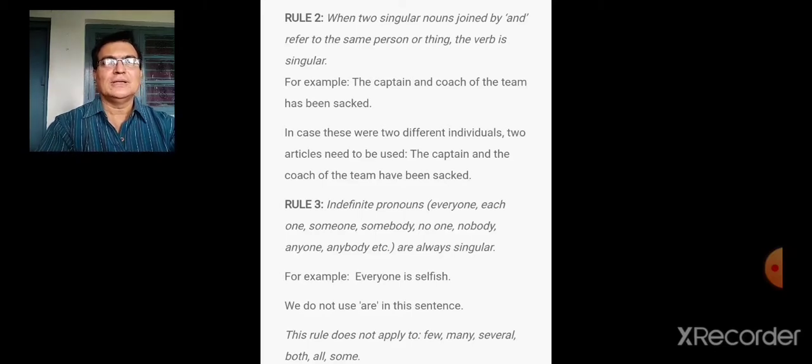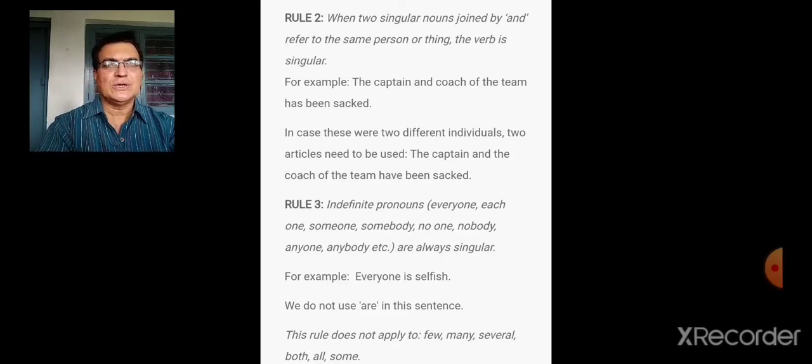Now here let's see, the captain and the coach of the team. Here in this example you'll find the article the is used in the case of coach of the team. So the captain and the coach of the team, here they are two different persons. And therefore plural verb has been used, have. The captain and the coach of the team have been sacked. Let's go to the third rule.